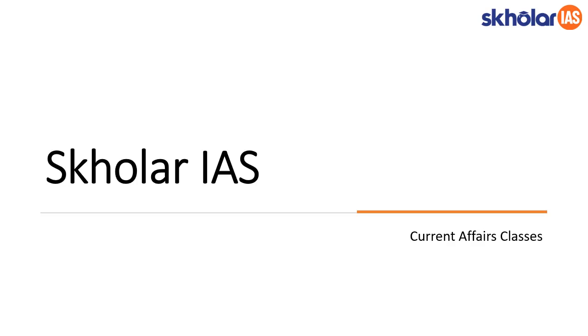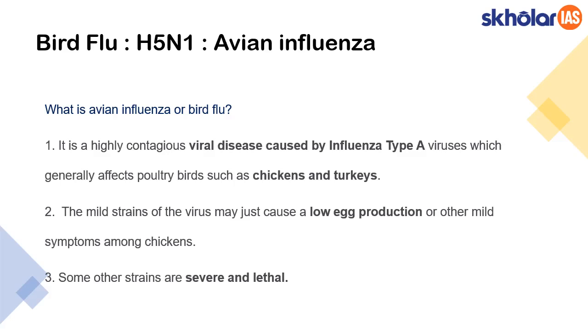So moving to the first issue, the bird flu. Bird flu is scientifically called avian influenza and its scientific strain name is H5N1. Basically, avian influenza is a highly contagious viral disease that is caused by influenza type A virus. This affects both chickens and turkeys.